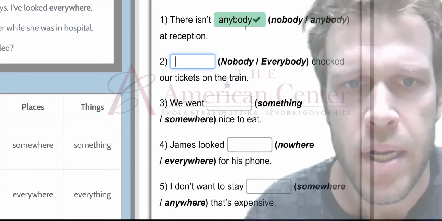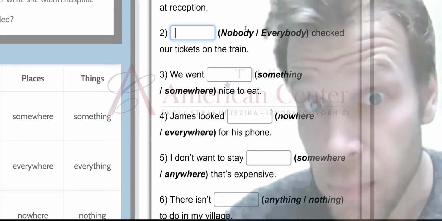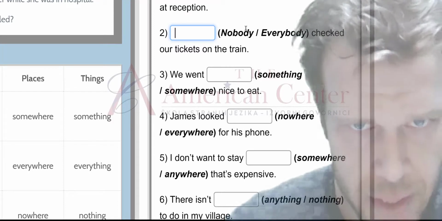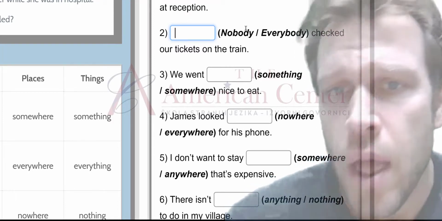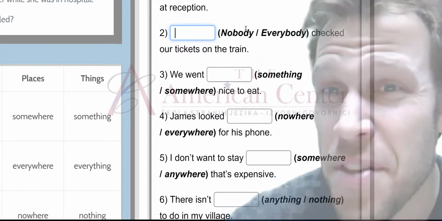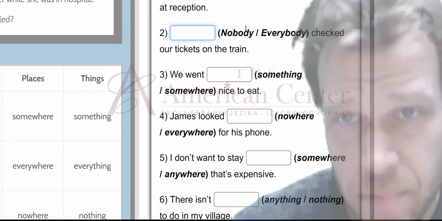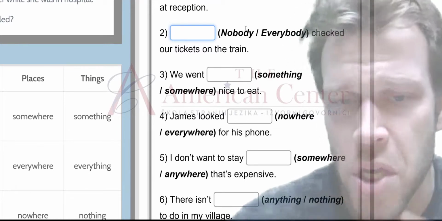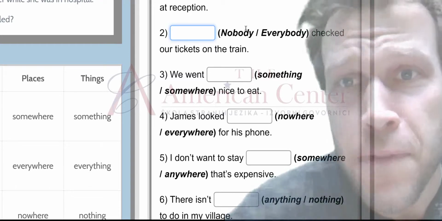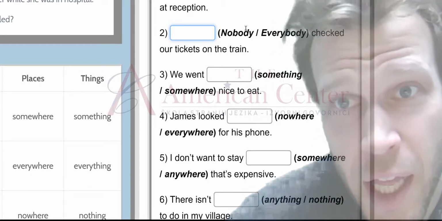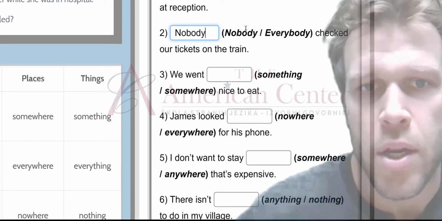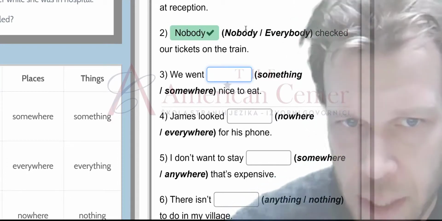Okay, all right, number 2, nobody checked in or everybody checked our tickets. Okay, well, I think that we would use nobody. Personally, I would say no one, but that's not an option. So nobody fits the ticket. Haha, if you know what I mean. All right. Nobody checked our tickets.